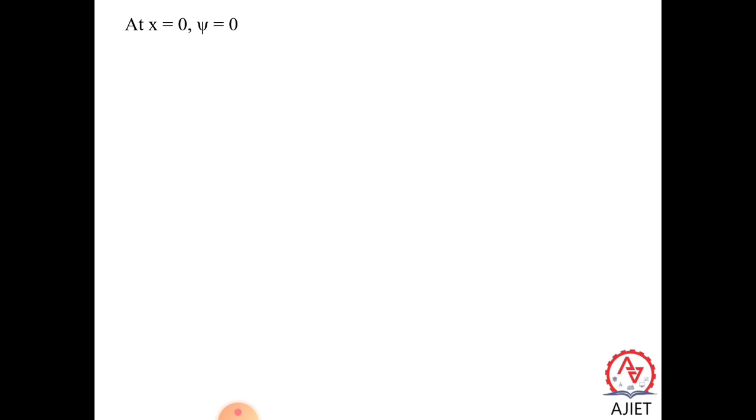Let us take the first boundary condition as I discussed. At x equal to 0, xi equal to 0. Strictly we have taken x less than or equal to 0, xi equal to 0. When you substitute in the general solution, equation 4, we get 0 equal to a sin 0 plus b cos 0.